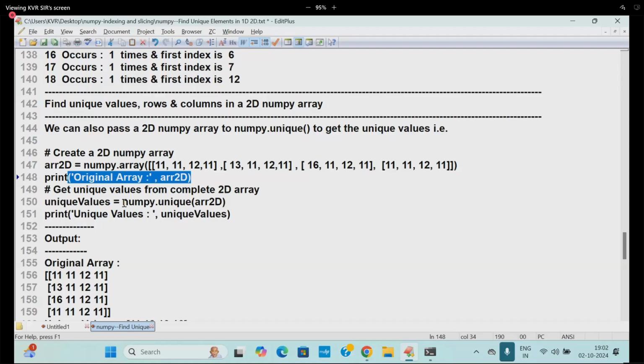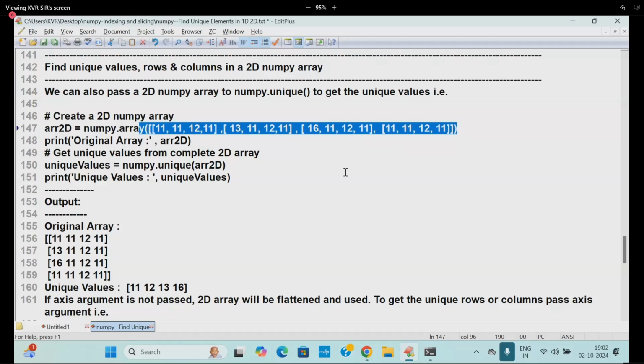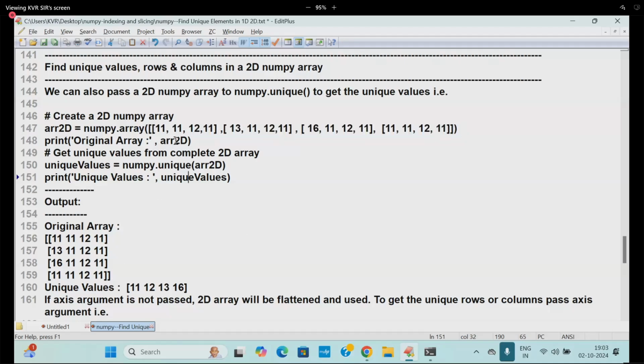Now I'm going to find numpy.unique of the 2D array. So here you observe it. What are the unique elements in this entire 2D array? 11, 12, 13, 16. Just dead easy. Unique of only the 2D array I am passing, and unique values are coming across.